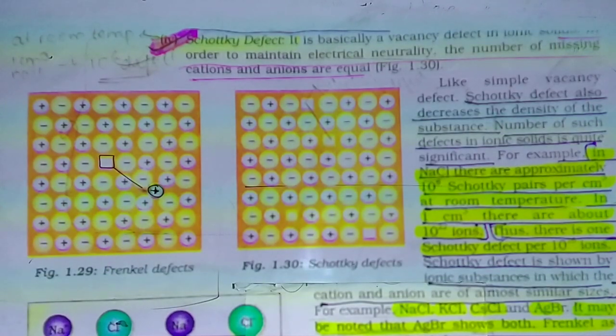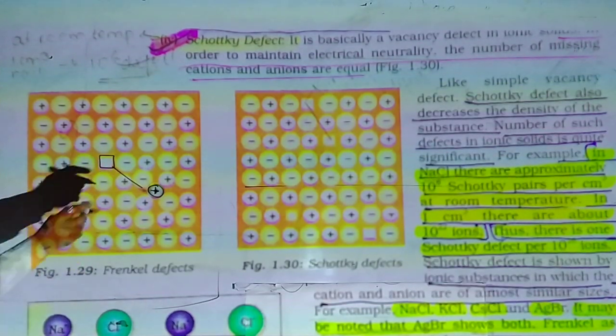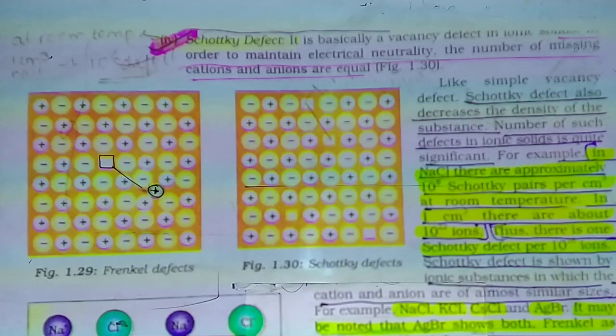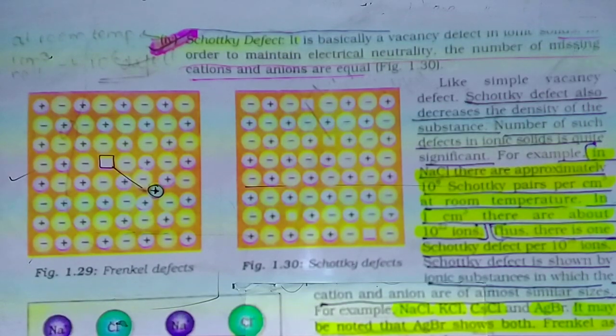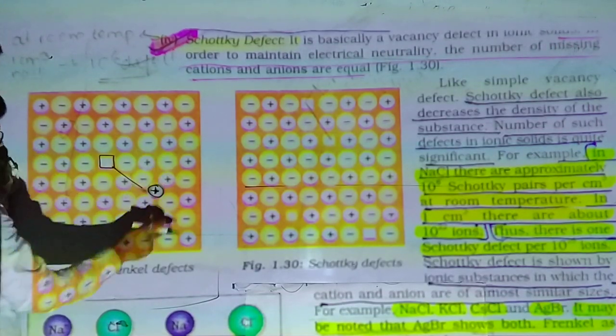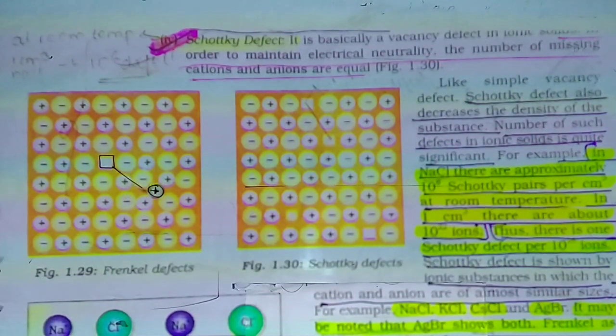In the regular arrangement of ions, whatever vacant space there is, that is called interstitial space. So the positive ion moves from its original place into the interstitial space. That is called the Frenkel defect. Here density remains constant and stoichiometry is maintained. No ion is coming from outside and no ion is leaving the crystal.